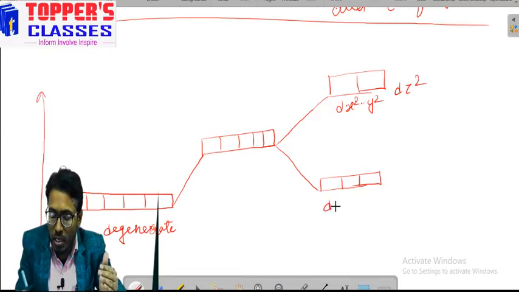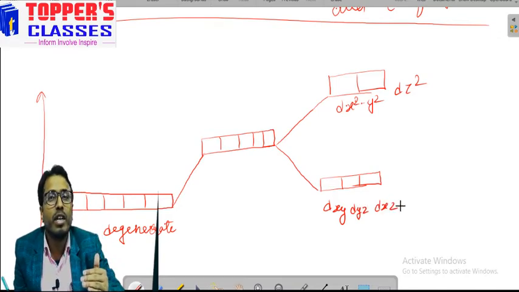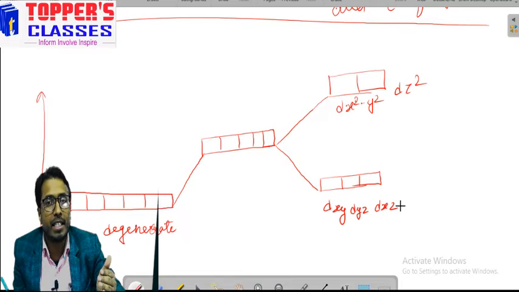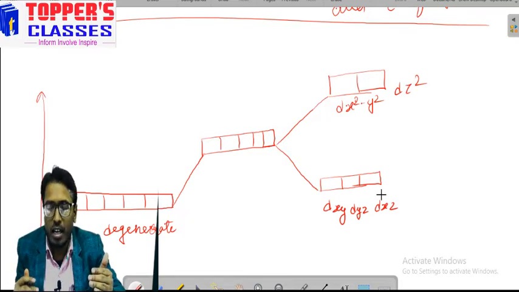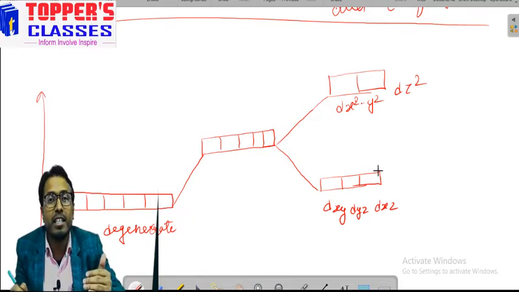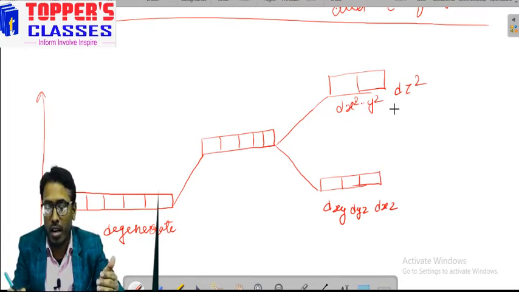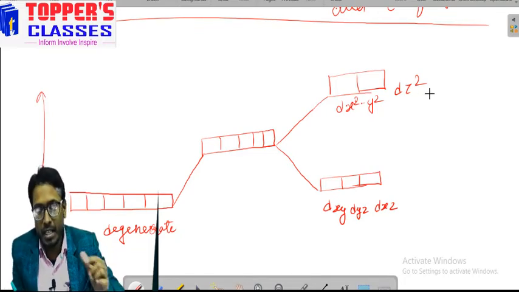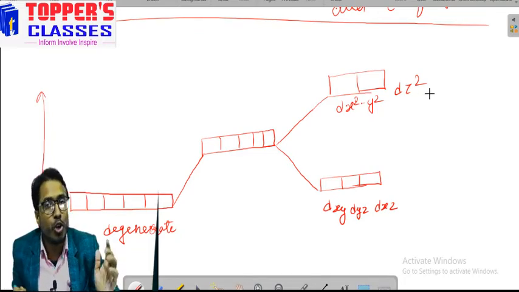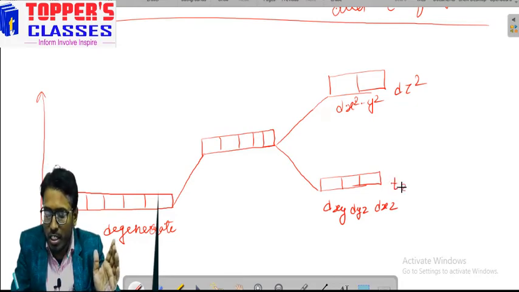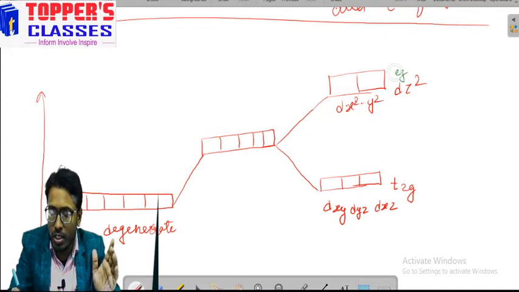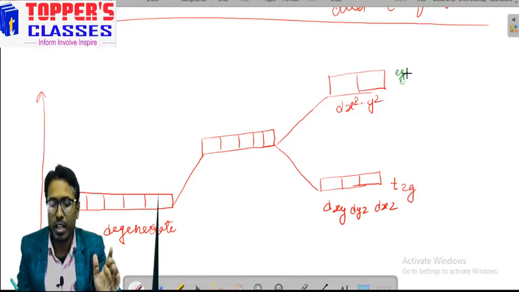Those orbitals, dxy, dyz and dxz, lie in between the axis, therefore there will be little repulsion and hence their energy will be less as compared to dx square minus y square and dz square. In this way it is split into two sets, and the lower set is known as the T2g orbitals and the higher one is known as the Eg orbitals, T2g and Eg. Hope you are getting it. Let us discuss this once more.